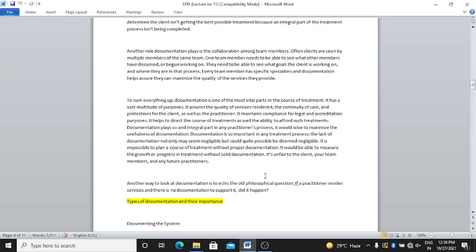Okay, it is impossible to plan a course of treatment without proper documentation. It would be impossible to measure growth or progress in treatment without solid documentation. It's unfair to the client, your team members, and future practitioners.